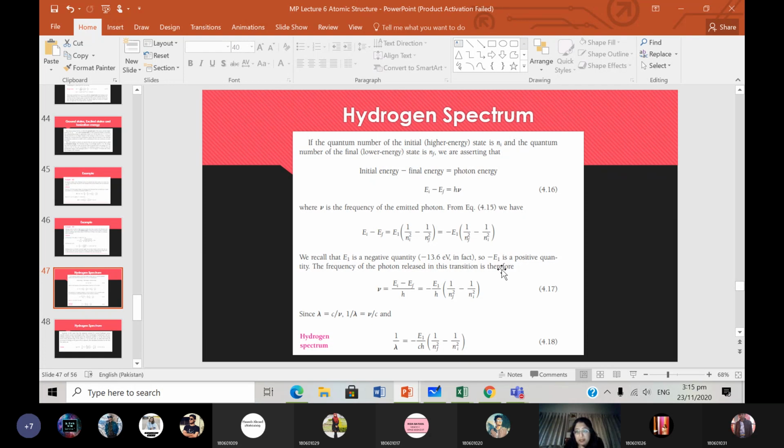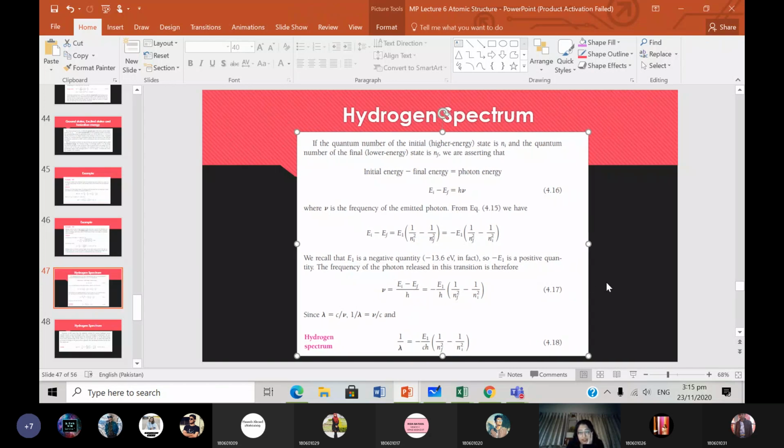So minus E1 is a positive quantity. Obviously because E1 is negative, minus E1 is going to be a positive quantity. So the frequency of the photon released in the transition is therefore, we know that this equation over here is equal to hf. So hf is equal to minus E1 times its factor.